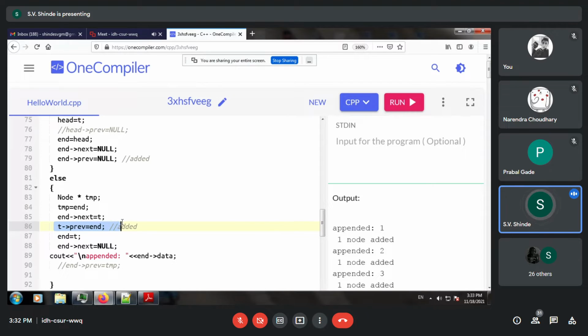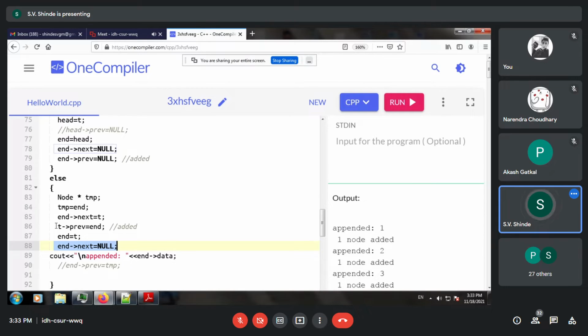So it will connect it to the previous old end, that is the head node, and finally we move the position of the end node to t and set end arrow next is equal to t. So again we have to take care, we have to use two pointers.